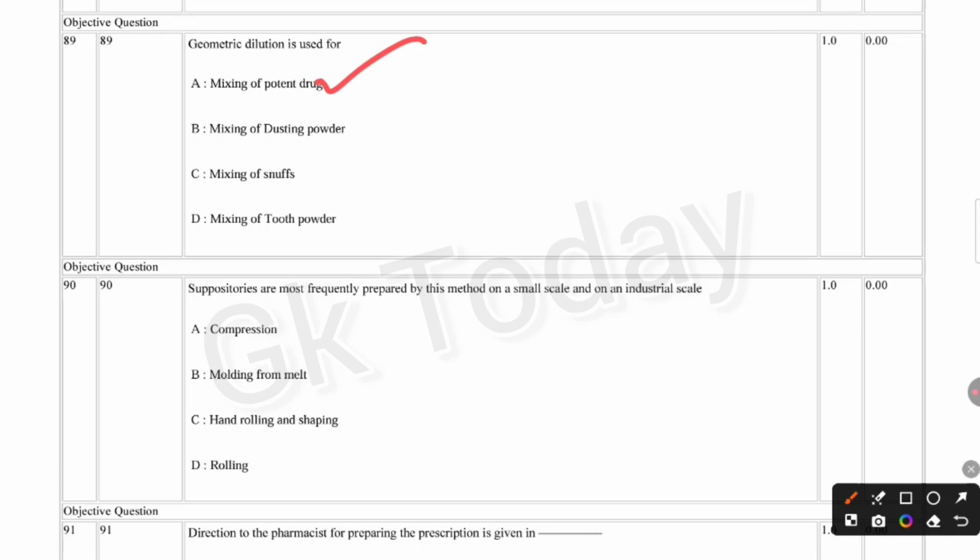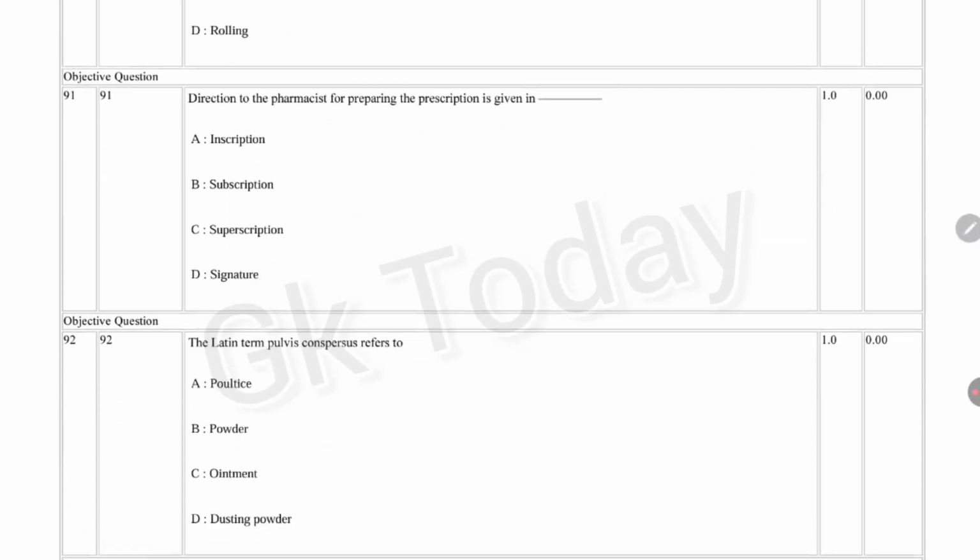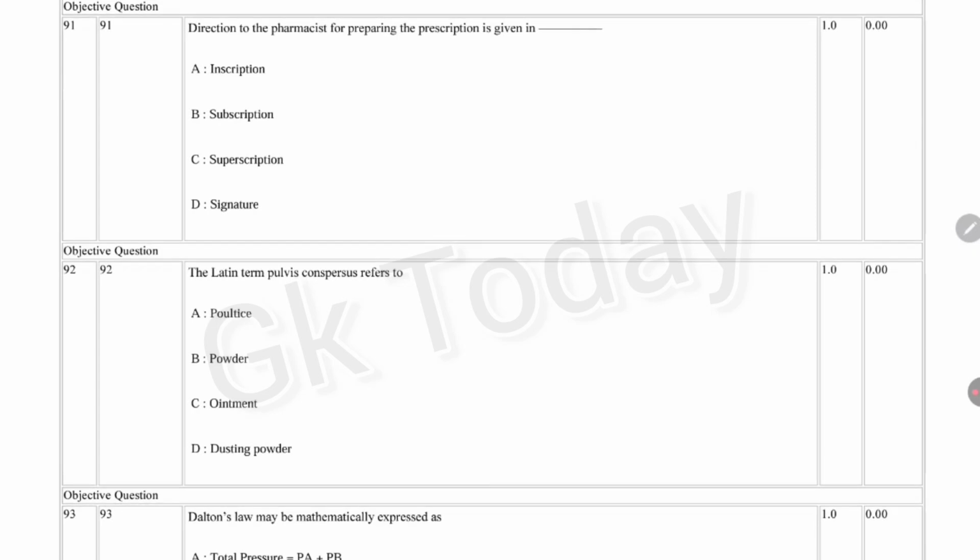Okay, next question. Suppositories are most commonly prepared by this method: compression, molding from melt, hand rolling and shaping, rolling. Correct answer is molding from melt. Next question. Direction to the pharmacist for preparing the prescription is given in inscription, superscription, subscription, signature. Correct answer is subscription.